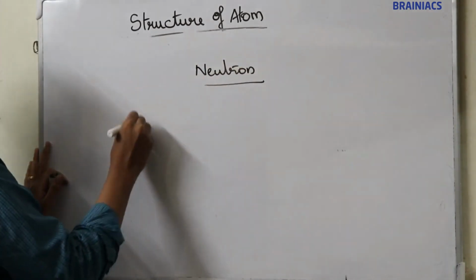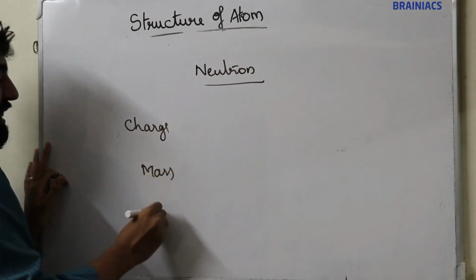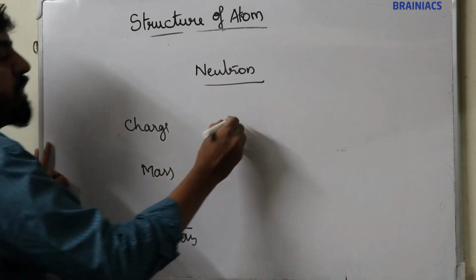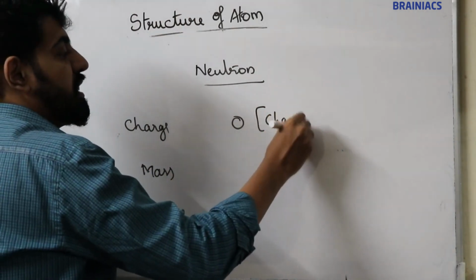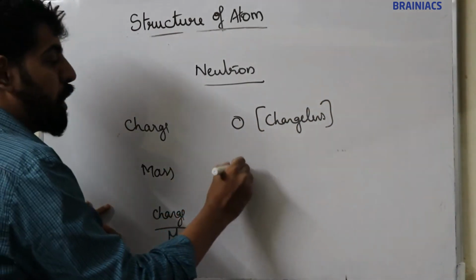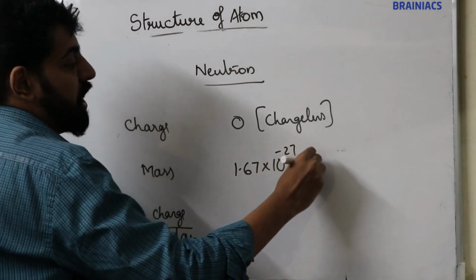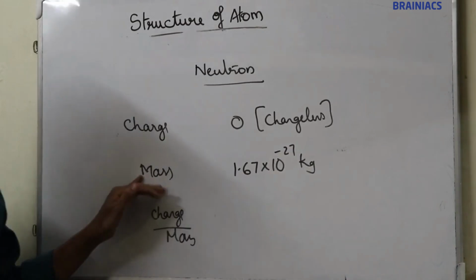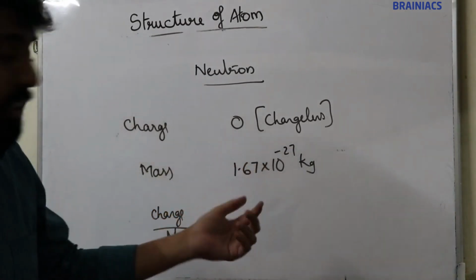Now, charge, mass, charge by mass ratio. The charge of the neutron is 0 because the neutron is a chargeless particle. The mass of the neutron is similar to the mass of the proton, that is 1.67 into 10 raised to minus 27 kg.